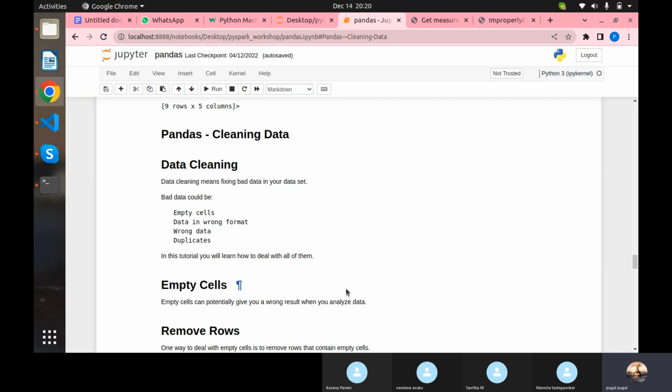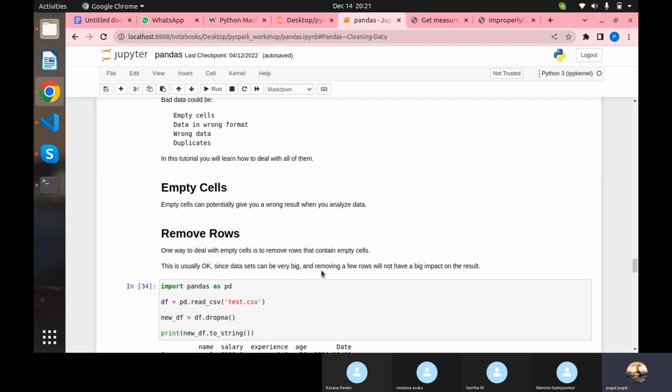For example, sometimes you will get text data and you need to convert it into CSV, or else you will get JSON data, you need to convert it into CSV, or also sometimes you will get the data as a CSV, you need to convert it into JSON. So everything you can do with pandas.